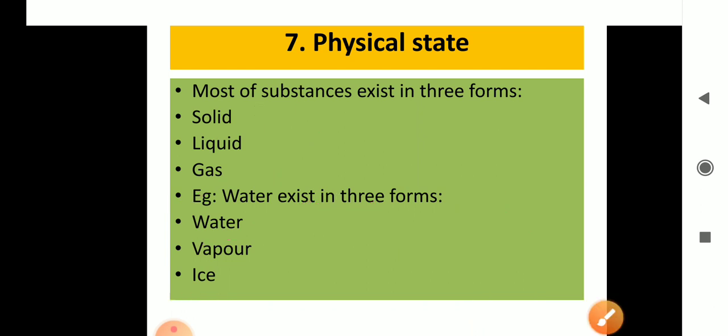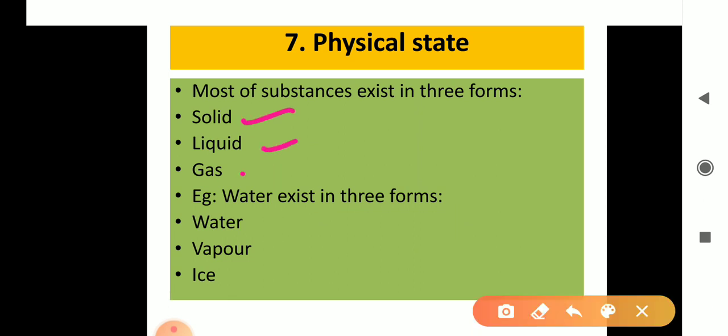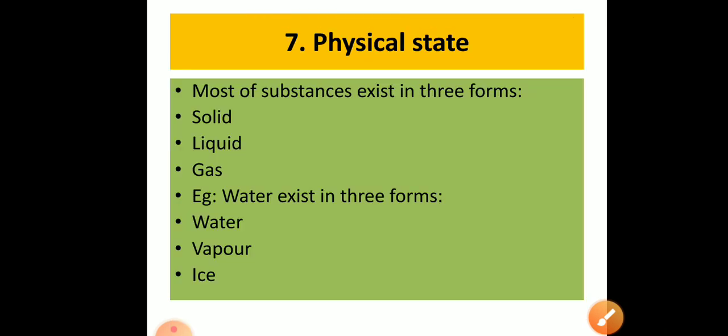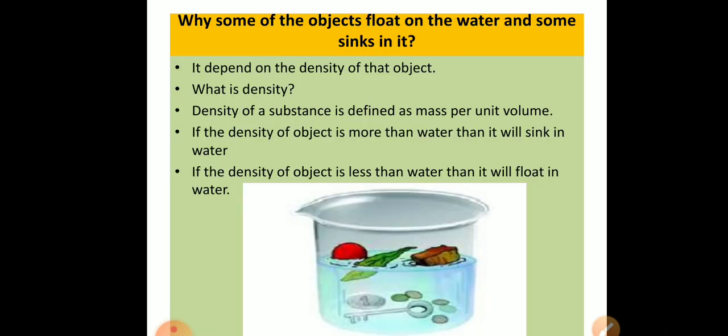Every material, or we can say every matter or substance, may exist in the three forms, solid, liquid, and gas. An example is water. The first form is liquid, then second is vapor and the third is ice. Okay, now next. I have already explained the other five to you, and today these properties we have finished. Now see some questions related to these properties.